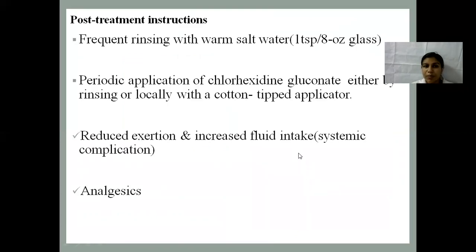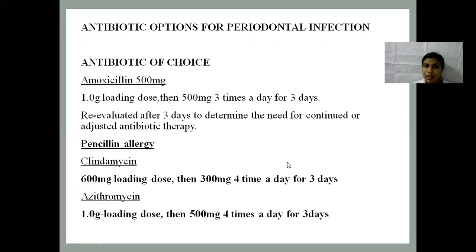These are the post-treatment instructions we have to give to the patient. That is, frequent rinsing with warm salt water, periodic application of chlorhexidine gluconate either by rinsing or locally with a cotton tipped applicator. In case of systemic complication of the patient, to reduce exertion and increase fluid intake and give analgesics. These are the antibiotic options for periodontal infections.